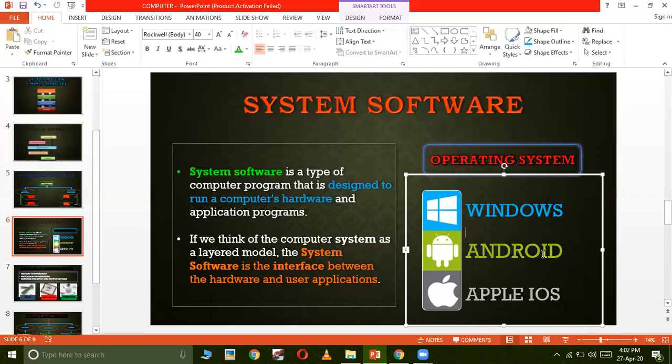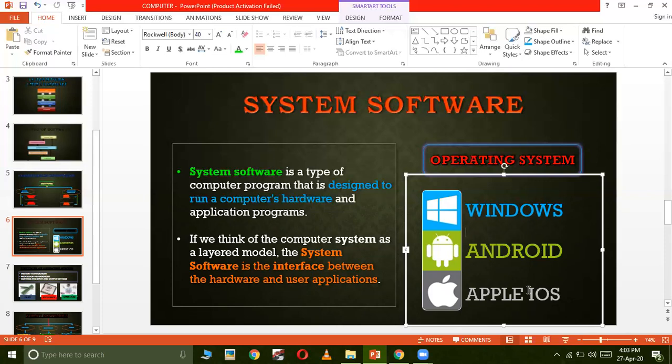Then Android is also one of the most used operating systems, because all the smartphones, except the Apple smartphone, all the smartphones in the world are using the Android operating system. So Android is also one of the most used operating systems.